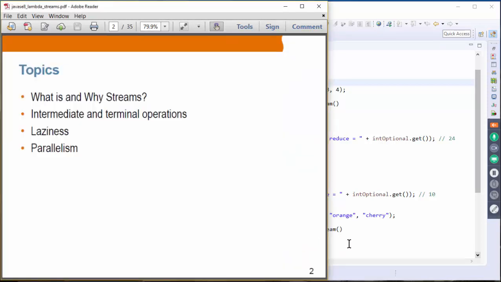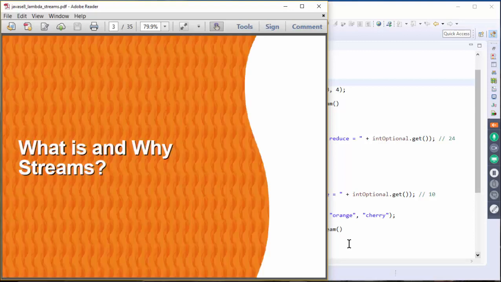We are going to talk about what streams are and why you want to use them. We'll talk about the concept of intermediate and terminal operations, and we'll talk about the concept of laziness, and then we will see how we can perform stream operations in parallel fashion. What are streams and why streams?